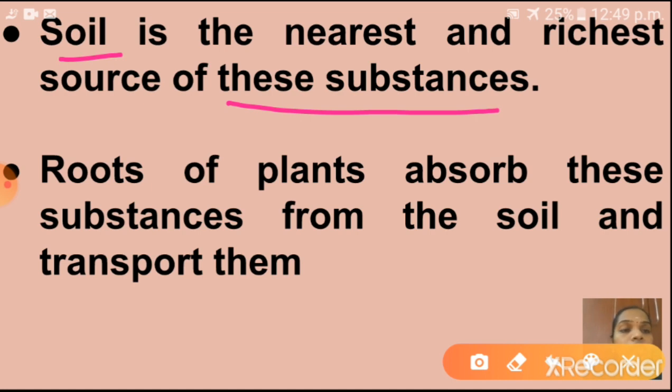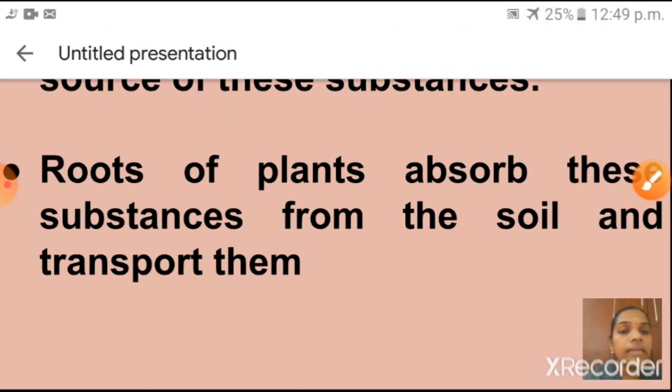Soil is the nearest and richest source of these substances. So how do the plants take them from the soil? With the help of the roots. So roots of the plants absorb these substances from the soil and transport them. These inorganic substances are absorbed by roots from the soil. Understood, children?